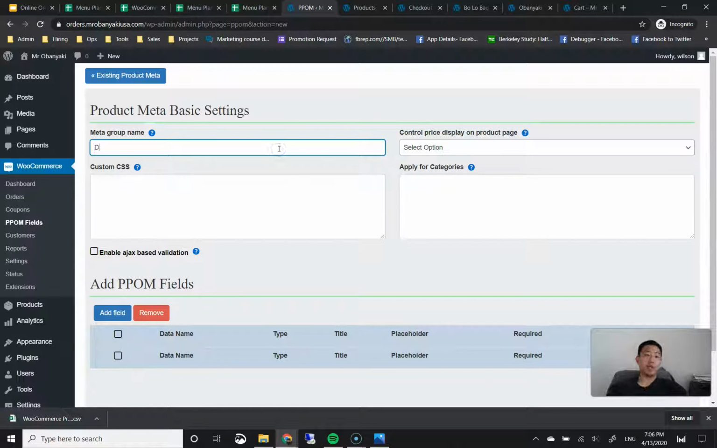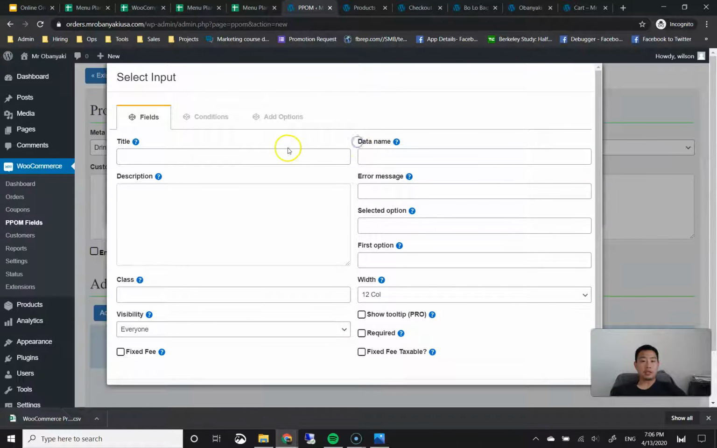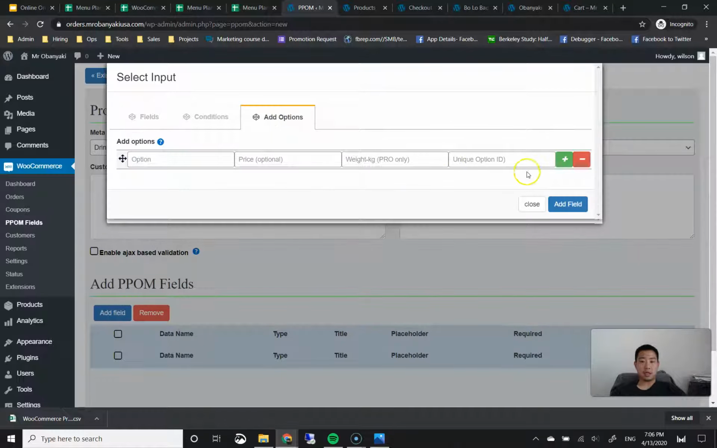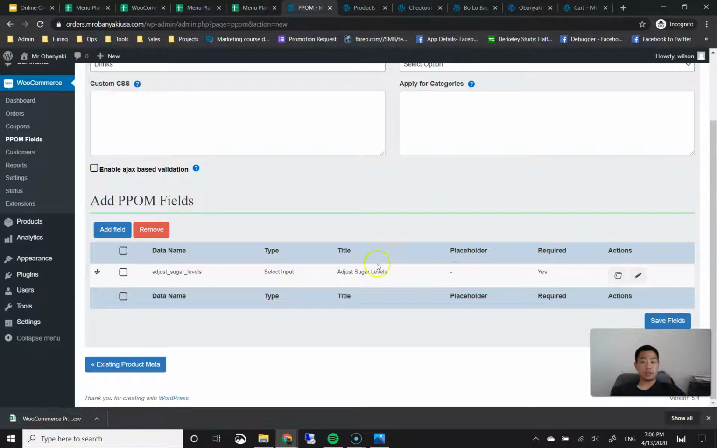Okay. So for this meta group name, I'm just going to name it drinks. And then for the add field, I'm going to create a brand new field. We don't have anything we can copy from before. We're going to do select input. And this one is going to be for adjust sugar levels because they can only choose one sugar level. It's going to be a required field. And then for this add options tab, I'm going to create 5 options here. Then I'm going to start at 100% and work my way down every 25% till I get to 0% sugar. Okay, so I put 100, 75, 50, 25, and 0. Then I'm going to add that field. So that one's good to go.